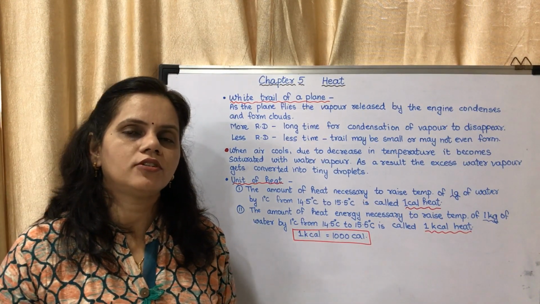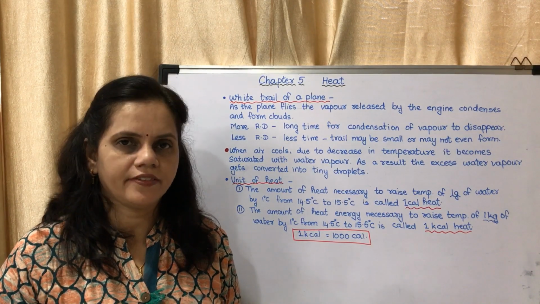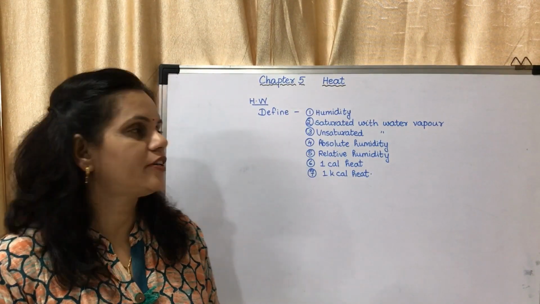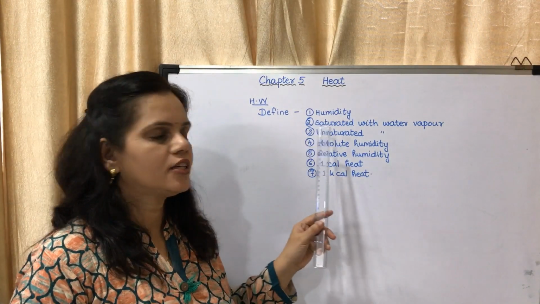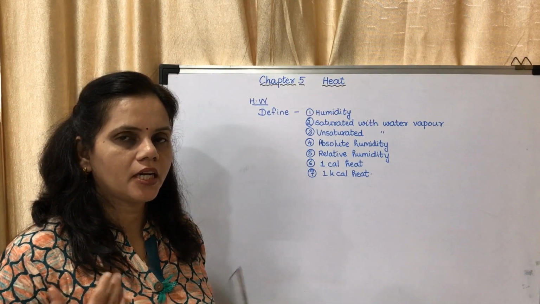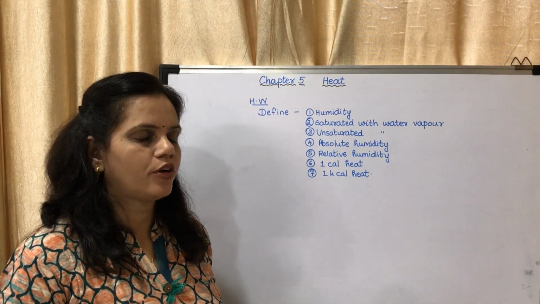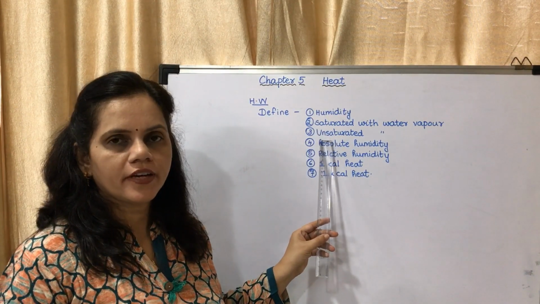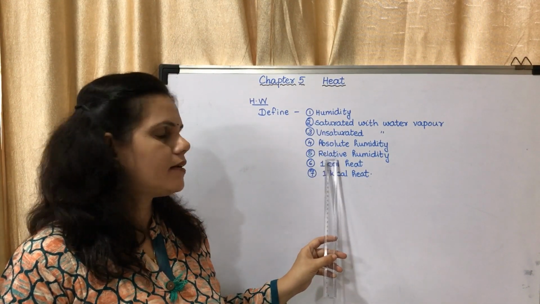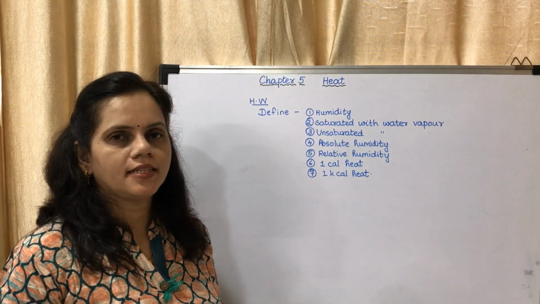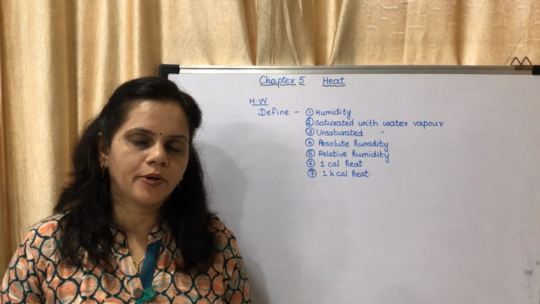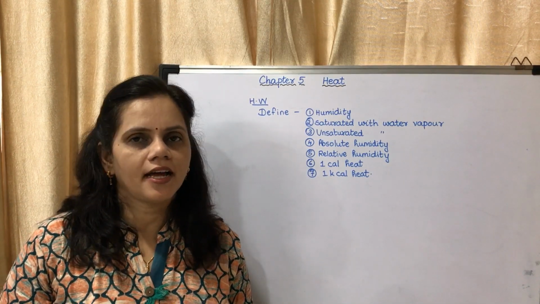So today you have to learn all these definitions. I will give you the homework. So this is the homework for today. Define humidity. What do you mean by a particular amount of air saturated with water vapor? Particular amount of air unsaturated with water vapor. Absolute humidity, relative humidity, 1 calorie heat and 1 kilocalorie heat. All these definitions are very important. You may write the answer and learn it.